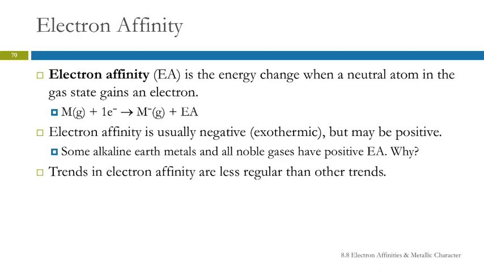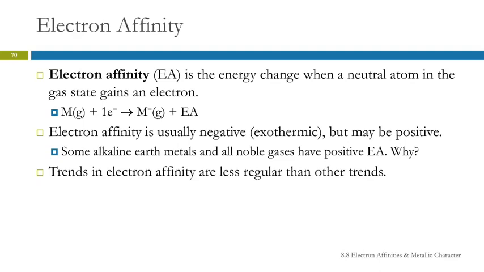They don't want it. Why doesn't a noble gas want an extra electron? It's already good, right? It's got a full valence shell, 8 valence electrons, it's all good. It doesn't want an extra one. Alkaline earth metals, they tend to lose an electron, right? To become like a noble gas. If you give them an extra electron, they're not going to be happy about that. So those have positive electron affinities.